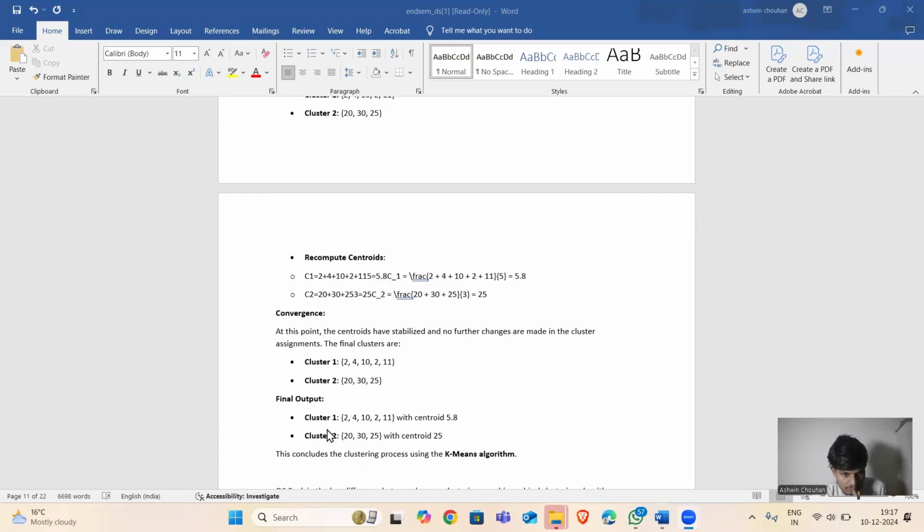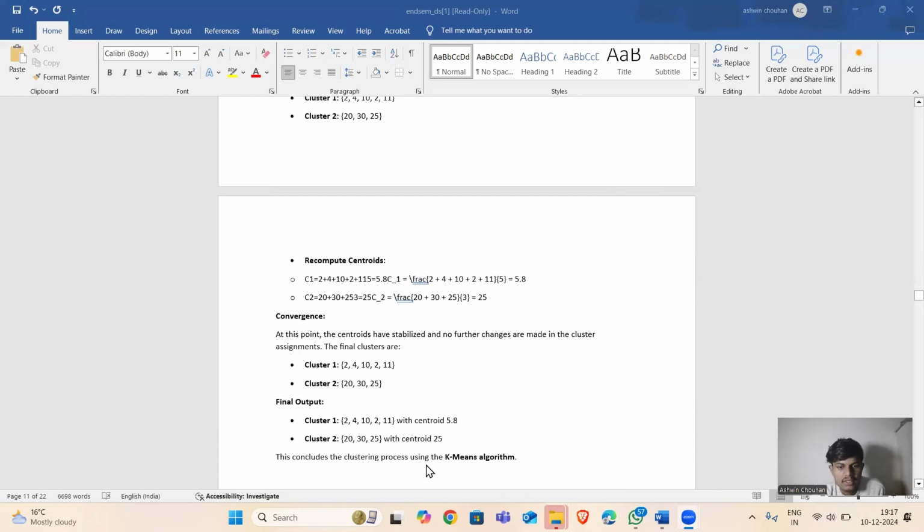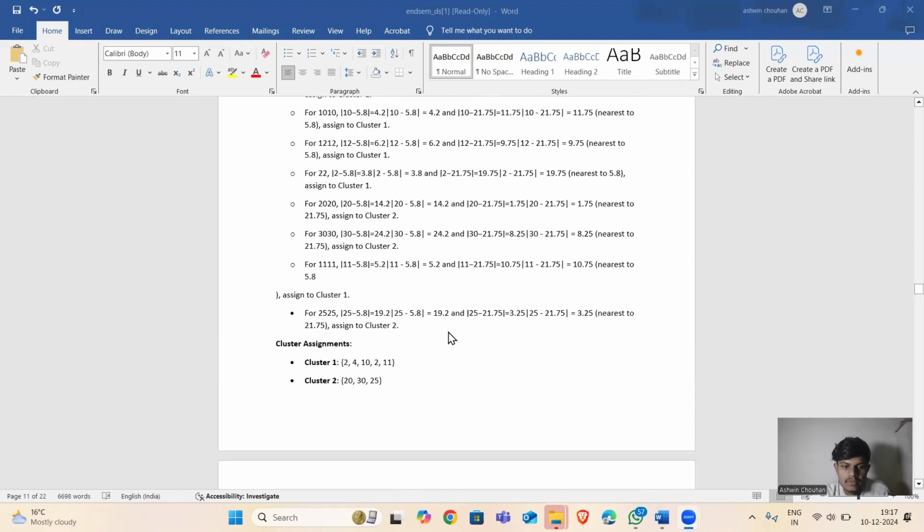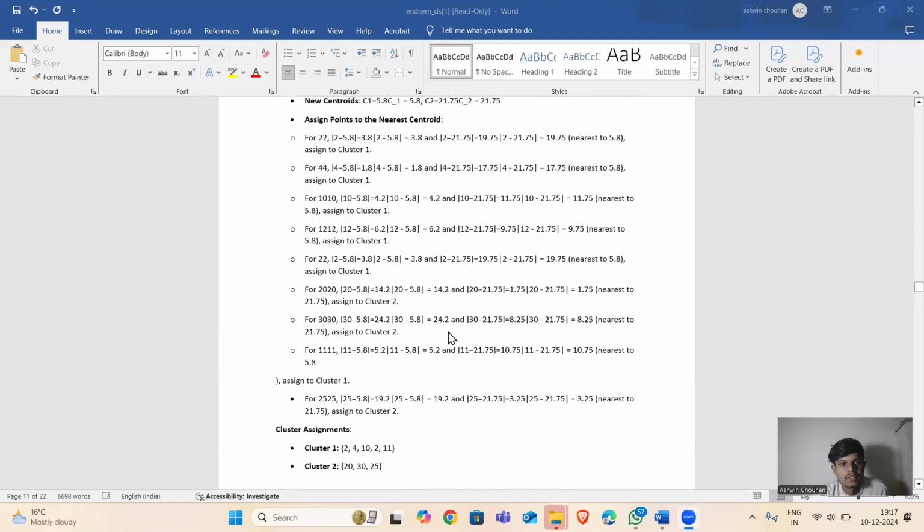Final output: cluster 1 is 2, 4, 10, 3, 11 with centroid 5.8, and cluster 2 is 20, 30, 25 with centroid 21.75. This completes the clustering process using the K-means algorithm. So this is all about our question number 6, and here we discussed our second external examination question paper.